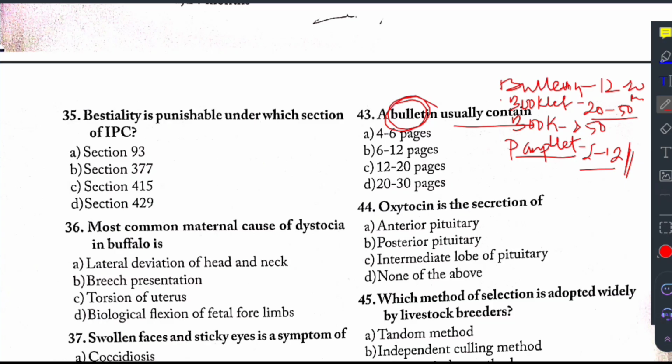So this question says a bulletin usually contains 4 to 6, 6 to 12, then 12 to 20. The answer for this question is 12 to 20 pages.